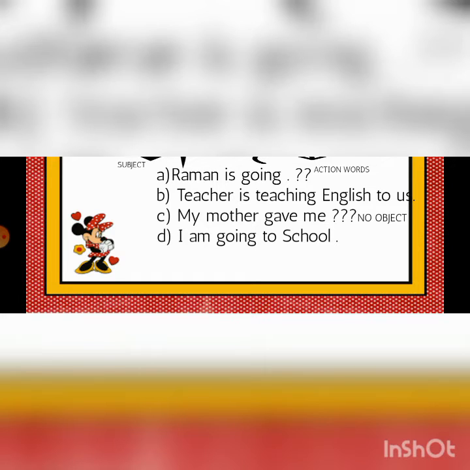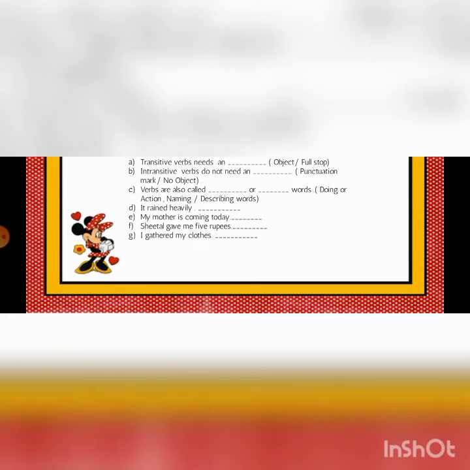My mother gave me. There's no object, my mother is subject, gave is an action word, so it will be intransitive. I am going to school. I is subject, going is action word, and school is an object. So my kids, I'm revisiting again. Transitive verbs are those action words that have an object, but intransitive verbs are those action words which do not have an object, but they do have an action word and subject. Okay, kids? Let's revise it. Transitive verbs need an object.